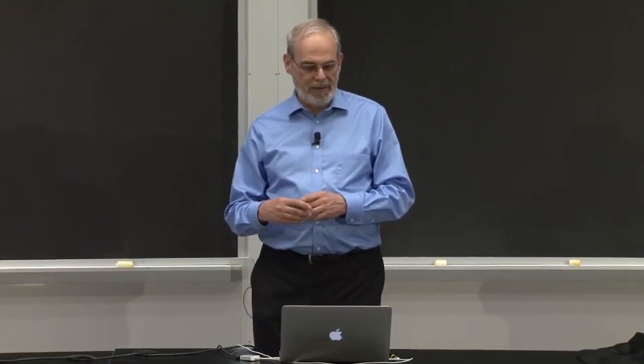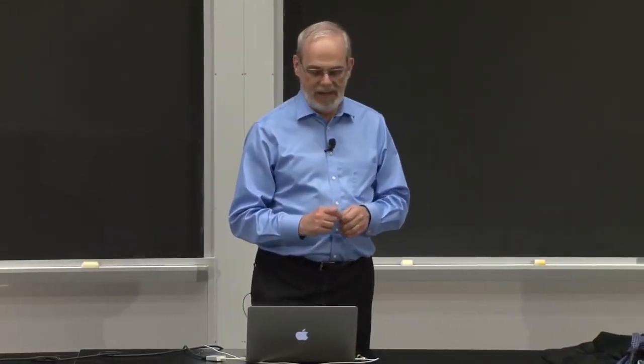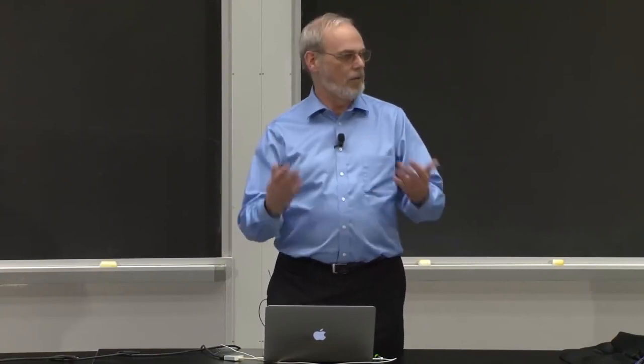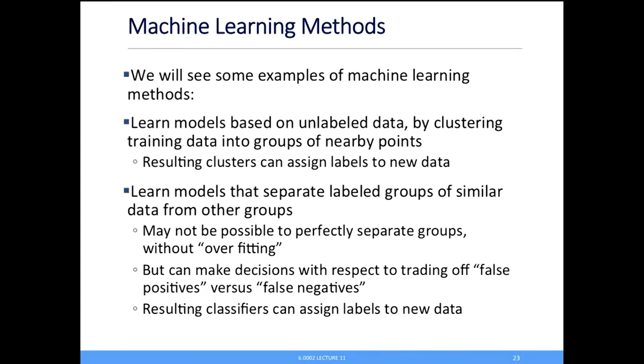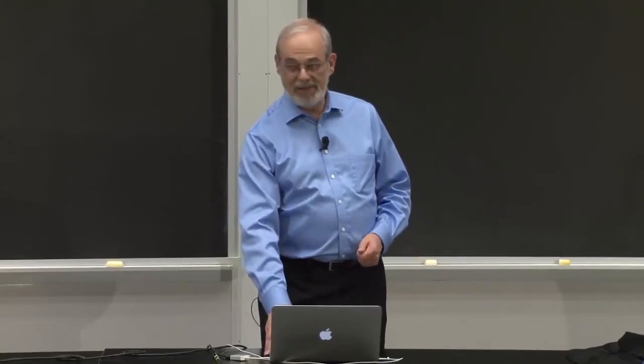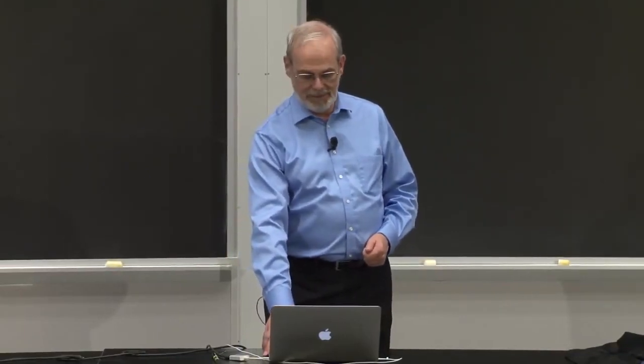And we're going to learn models by looking at labeled data and seeing how we best come up with a way of separating, with a line or a plane or a collection of lines, examples from one group from examples of the other group. With the acknowledgement that we want to avoid overfitting. We don't want to create a really complicated system. And as a consequence, we're going to have to make some trade-offs between what we call false positives and false negatives. But the resulting classifier can then label any new data by just deciding where you are with respect to that separating line.